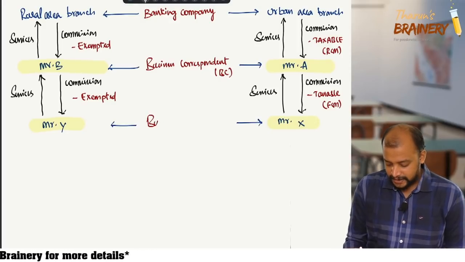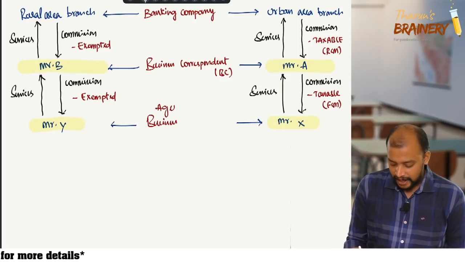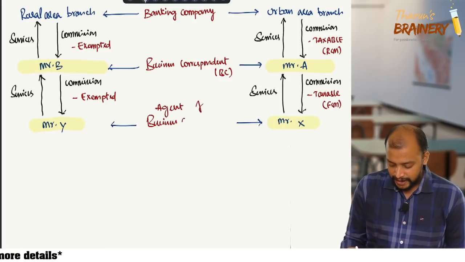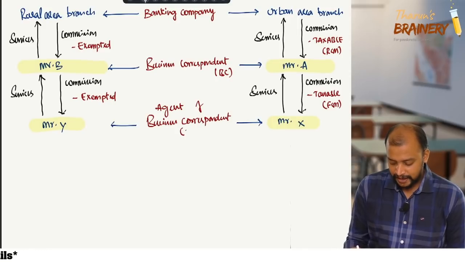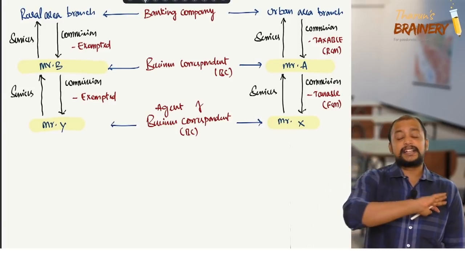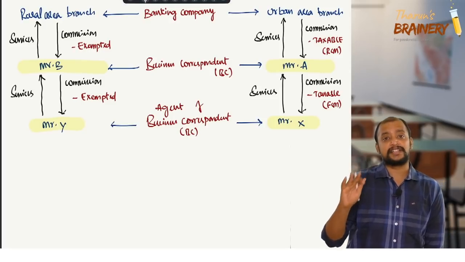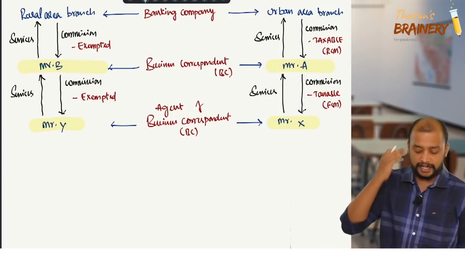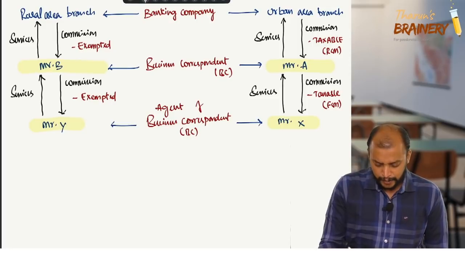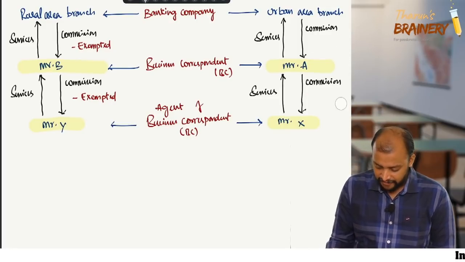Then, agent of business correspondent. That exemption point is same, correct only, no change in that. But this portion changes. So listen carefully.